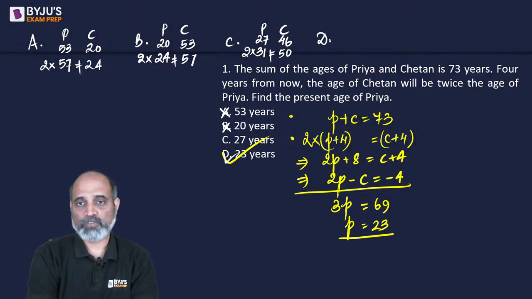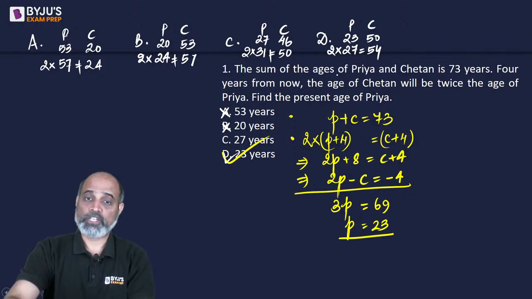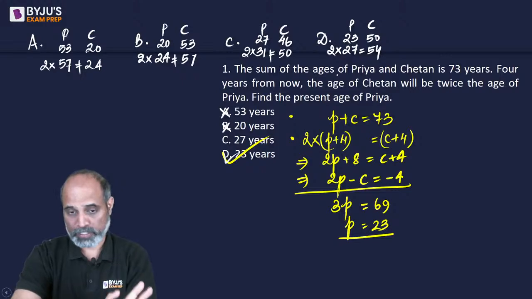But in case you want to verify that, we can say age of Priya is 23 years. Age of Chetan is the remaining 50. 4 years later, age of Priya will be 27. That of Chetan will be 54. Is 54 twice of 27? Yes. So, without using equation, using options also we can solve it.